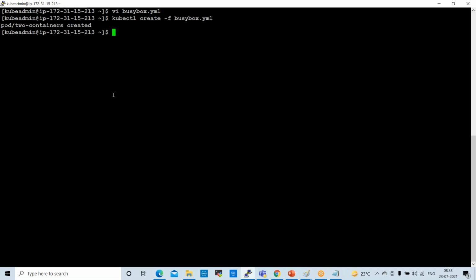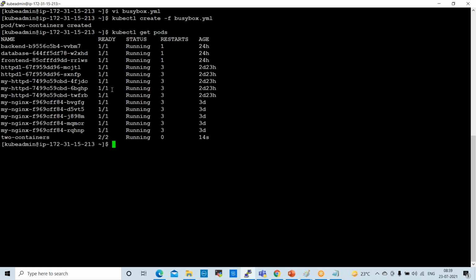Now if you check the pods, kubectl get pods. See here, we have the two-containers pod. Inside this, two containers are created, 2 by 2. 2 by 2 means two containers in the pod.